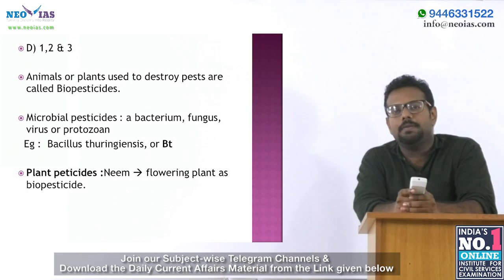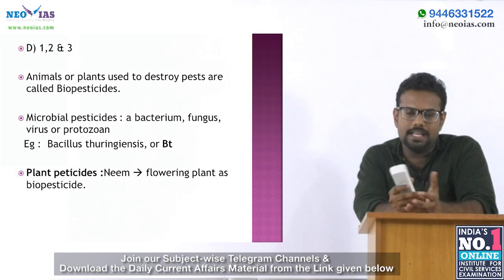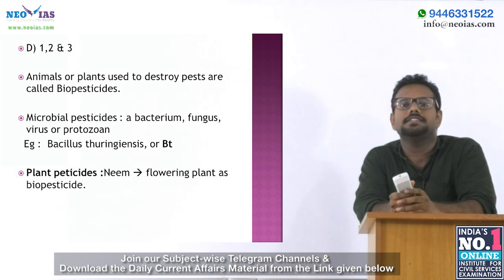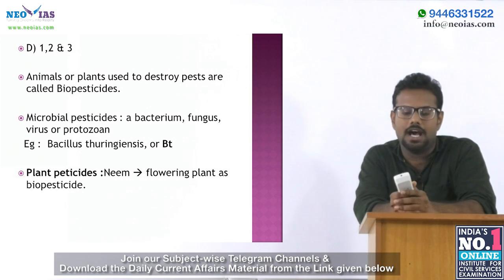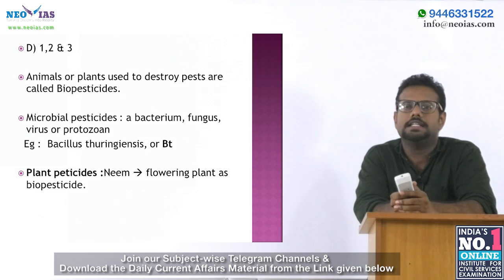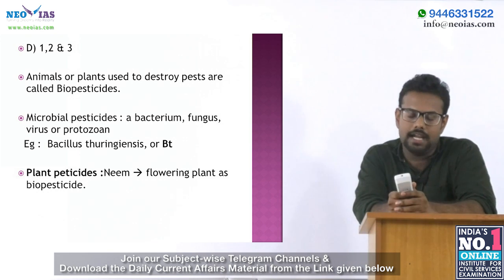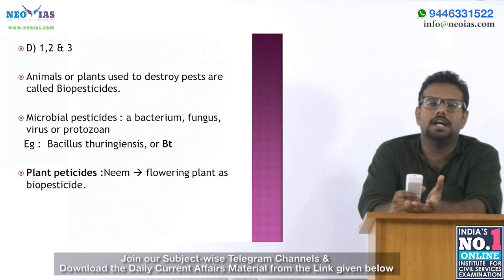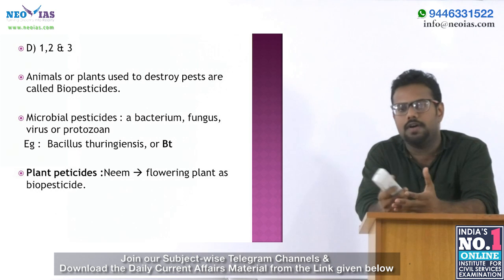And we all know about biopesticides. Biopesticides are nothing but animals, plants or organisms that are used to destroy pests. Mainly there are 2 kinds of biopesticides. One is the microbial pesticide, which contains microorganisms such as bacterium, fungus, protozoa and virus.